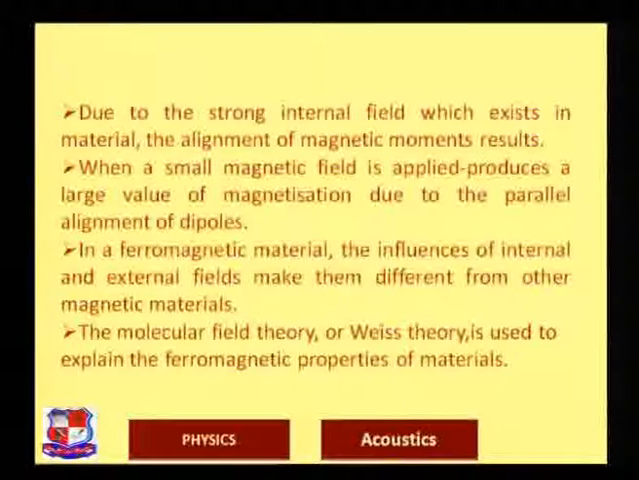Due to the strong internal field which exists already in the material, the alignment of the magnetic dipole moments results, and the walls between two domains are known as domain walls. When a small magnetic field is applied it produces a large value of magnetization due to the parallel alignment of dipoles. In a ferromagnetic material, the influences of internal and external fields make them different from other magnetic materials. The molecular field theory, or say Weiss theory, is used to explain the ferromagnetic properties of the materials.